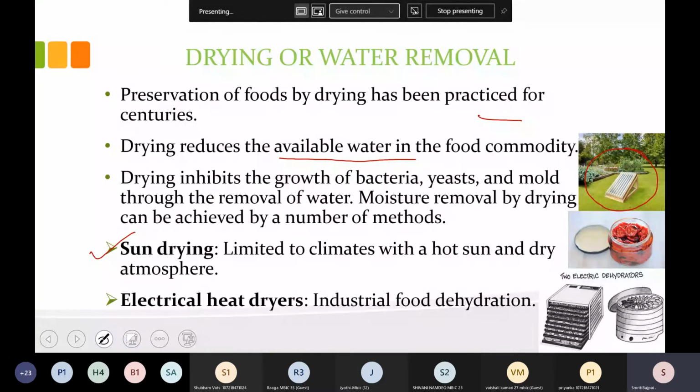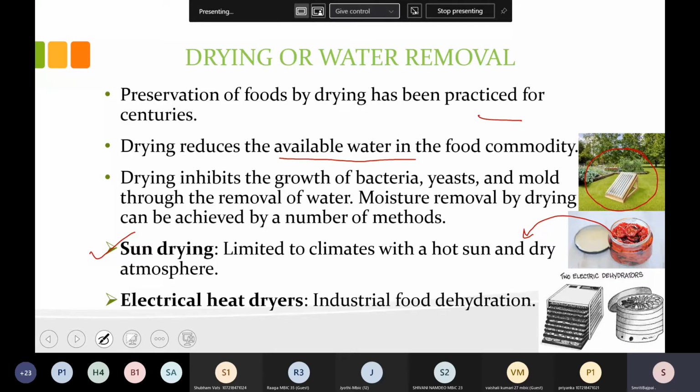One very good example of a sun dried product is the cherry tomato. If you keep slices of the small cherry tomatoes in the sun, after some time the water content will not be there, it will be dried. It will depend on the temperature also, so it is only possible in the dry regions, like in our country, when proper sunlight is there. For this you need full sunlight.